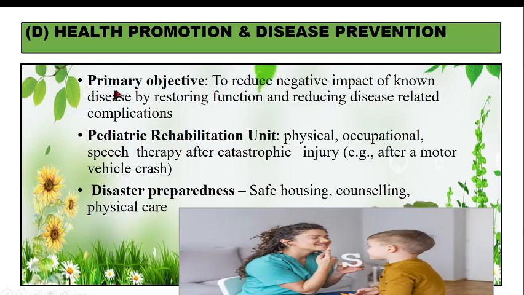And what is the primary objective? To reduce the negative impact of known disease by restoring function and reducing disease related complications. So, that is the primary objective. And a pediatric rehabilitation unit is there, for example, physical, occupational, and speech therapy after a catastrophic injury. For example, the child has met with an accident. So, speech therapy, occupational therapy, and physical therapist can come into force, so that they can help the child to have an optimal life as far as possible. Next is disaster preparedness. In terms of it, safe housing, counseling and physical care are given.